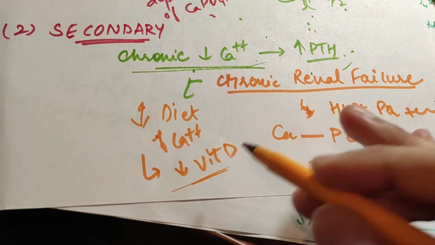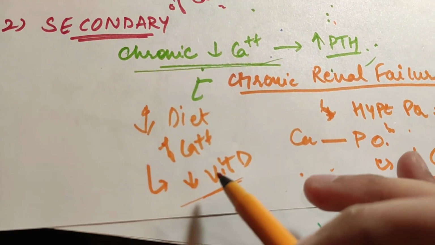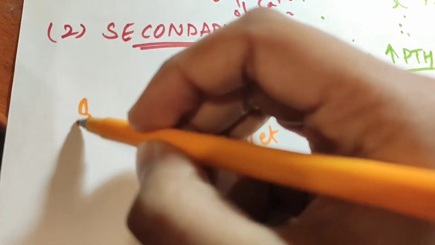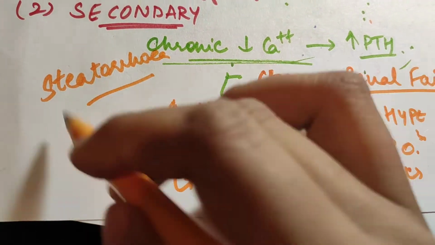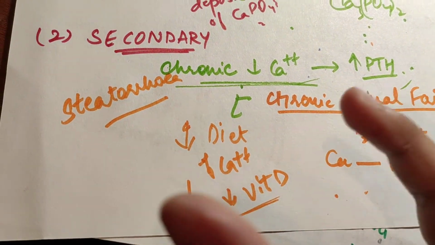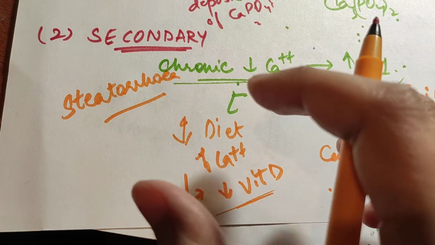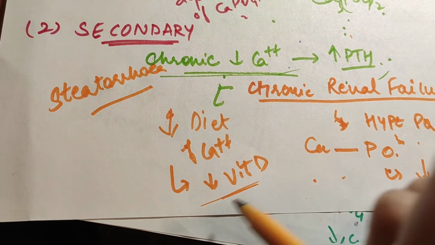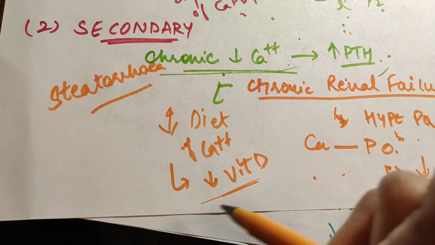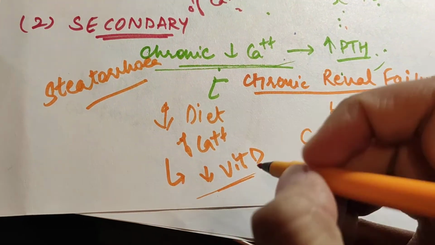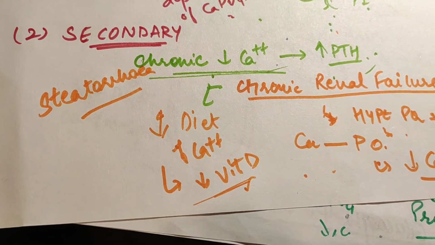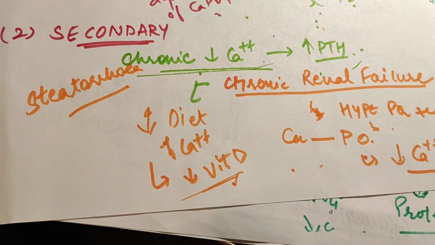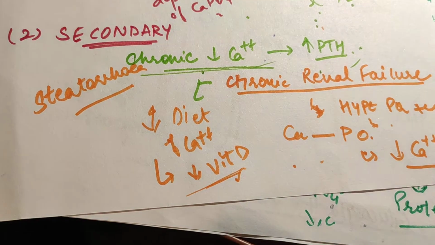Also in the condition steatorrhea, that is fatty stools, the fat is malabsorbed, it is not absorbed properly. As we know, vitamin D is a fat soluble vitamin, so it is also not absorbed and is lost in feces. So vitamin D becomes deficient, and due to this the calcium is absorbed less. So that may be the cause of chronically low calcium levels.